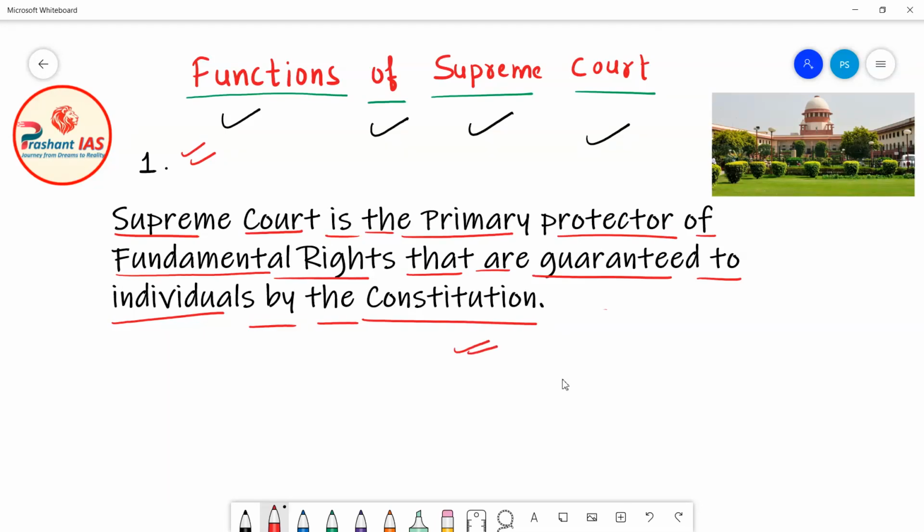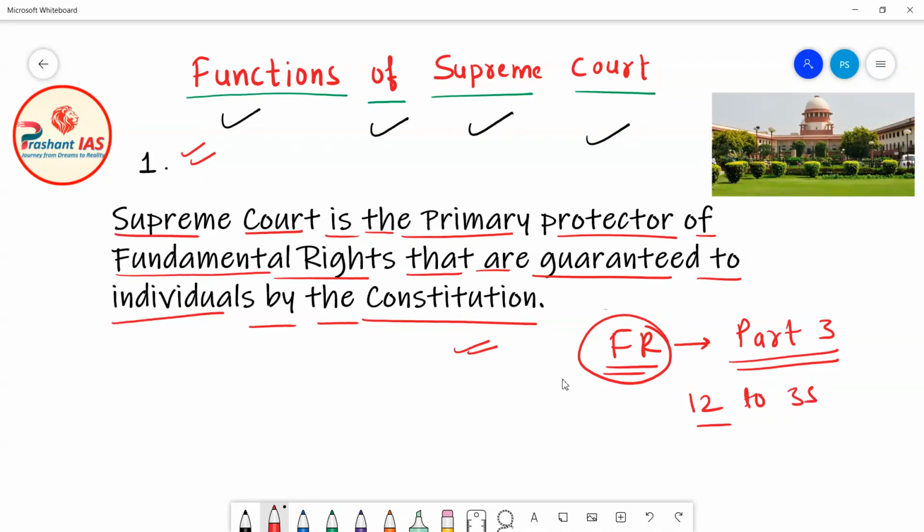So friends, in the previous classes, I taught you the topic of fundamental rights in a very detailed manner. Fundamental rights are basically given in Part 3 of the Indian Constitution, from Article 12 to Article 35, which covers all the fundamental rights. For example, right to equality, right to freedom, right to freedom of religion. So there are many fundamental rights.